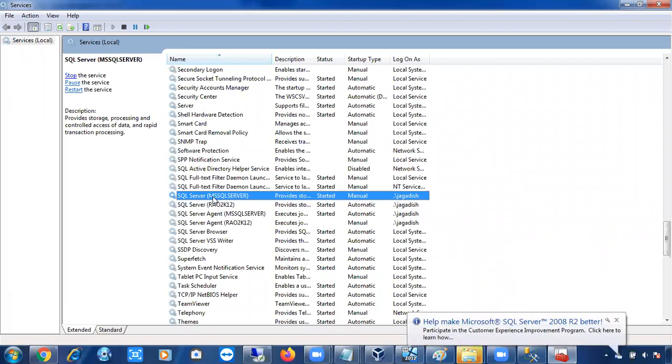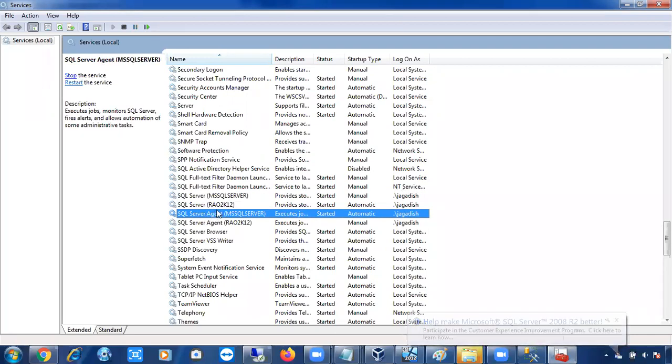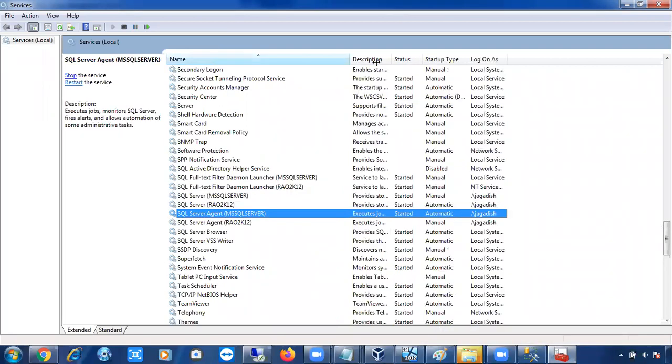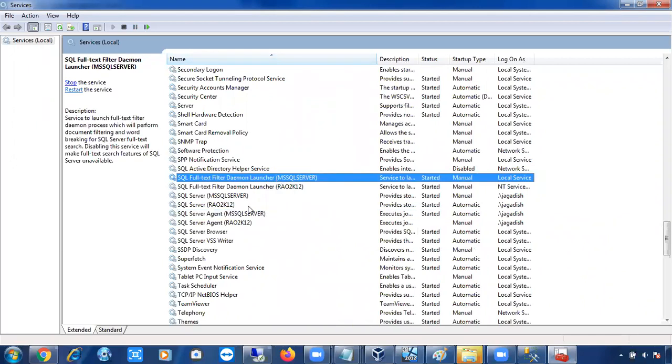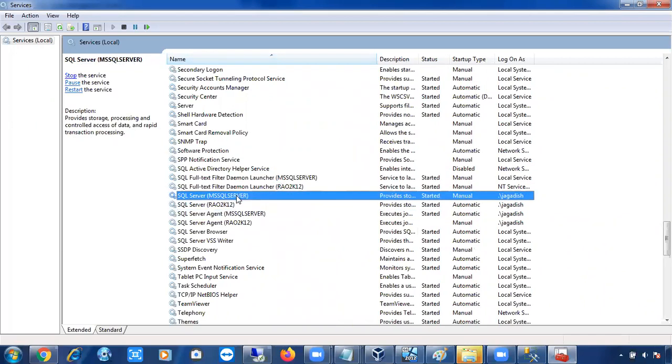This is the default instance database engine service. This is the default instance agent service. And this is the default instance full text service. You can see the brackets. So in the services and in the folders, it will show you MS SQL Server. That means that belongs to the default instance. Only while connecting, you have to give the computer name. You cannot give MS SQL Server. If you give MS SQL Server, it will throw an error like this.